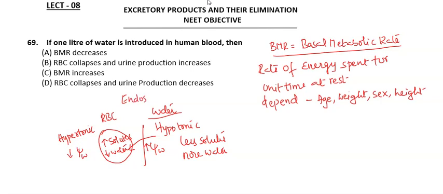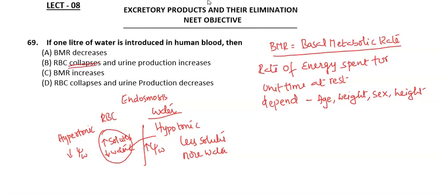Now here there is no cell wall, so because of that the RBC increases in its size to a certain extent, and after that the further entry of water will break the RBC membrane, which results in the RBC collapsing.